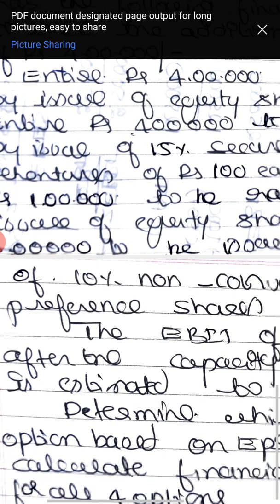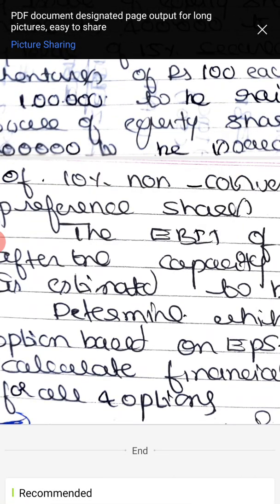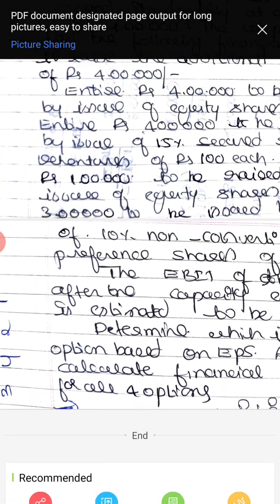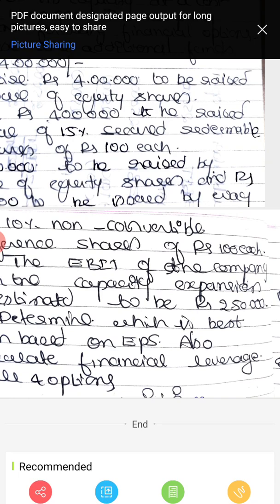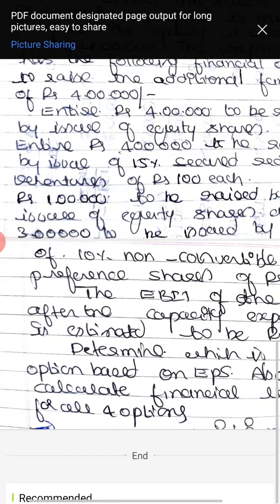Here they asked us to calculate financial leverage and EPS, and which option is better from the point of view of EPS. They also asked us to calculate financial leverage in all 4 options. But actually there are only 3 options, there are no 4 options here. The first one they consider as existing. It is not necessary to calculate for existing in this problem, because what was EBIT during the existing situation is not given in the problem.